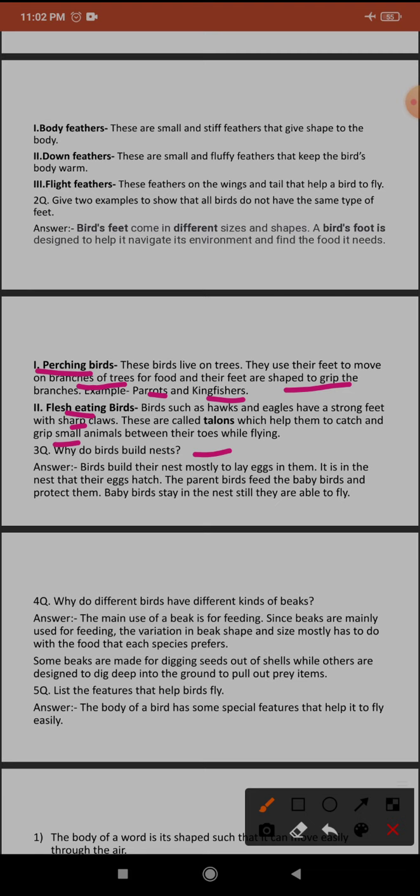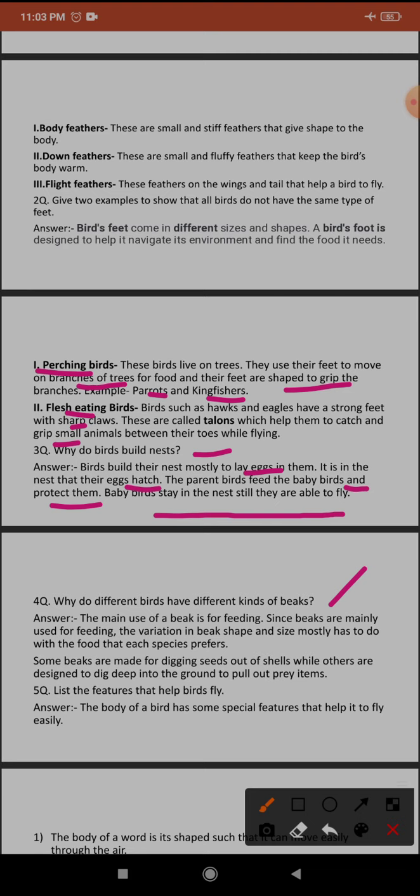Why do they need a nest? Birds build their nest mostly to lay eggs in, and it is in the nest that their eggs hatch, and the parent birds feed the baby birds and protect them. Baby birds stay in the nest till they are able to fly. So this is the reason birds build a nest.